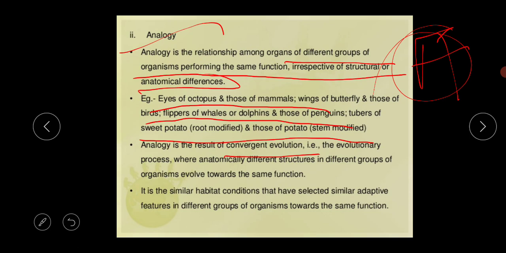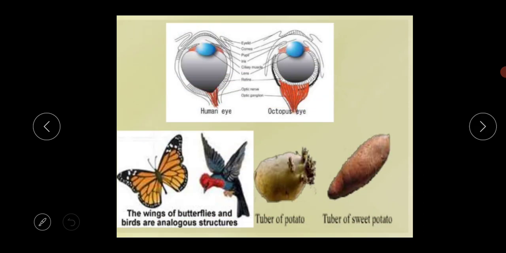In convergent evolution, structurally different groups of organisms evolve towards the same function. It is the similar habitat condition that has selected similar adaptive features in different groups of organisms towards the same function, like the wings of butterflies and the wings of birds.